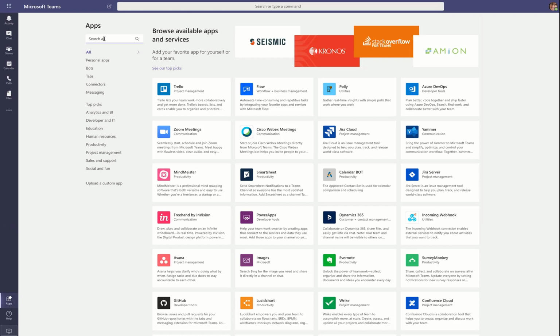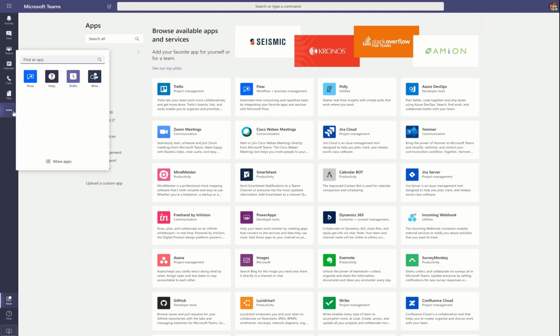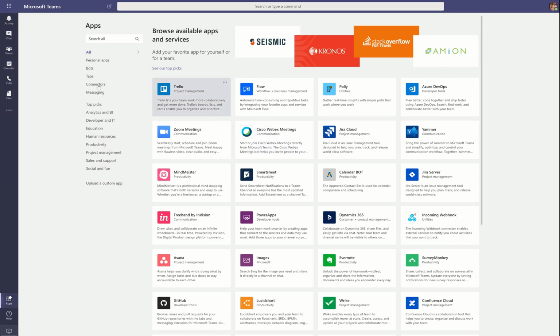I start here in the apps because every Teams that exists has a methodology for adding apps, right? And so we partner with many different companies in order to enable you to have a diverse stack of apps that you can use in collaboration with Teams. And it's amazing how much is available. From Teams, you would hit the 3 dots under your objects, so your activities, your chats, your Teams, your calendar, calls. There's 3 dots, and then click More Apps, and you'll see there's an enormous amount of apps.